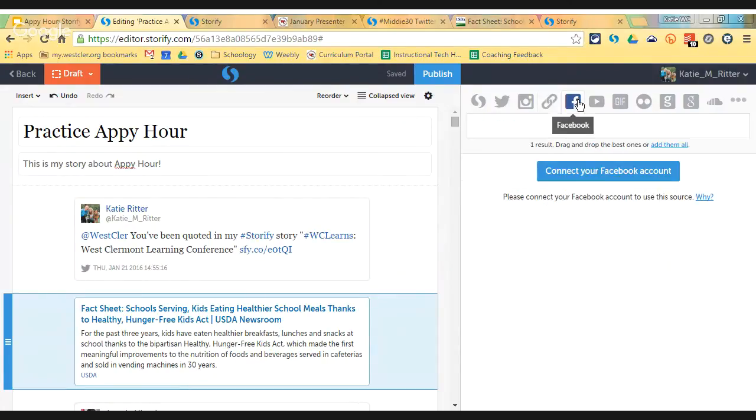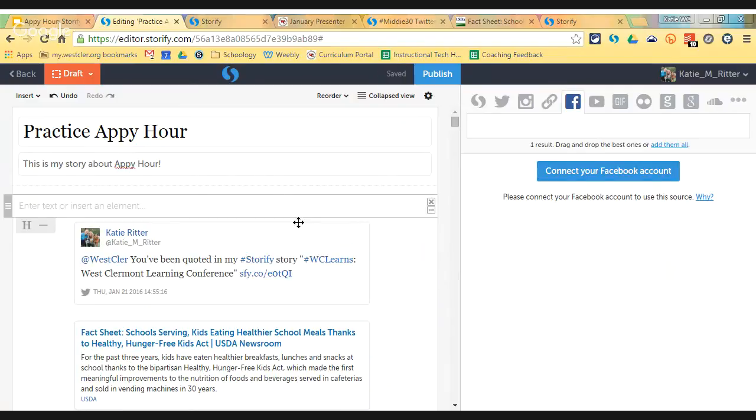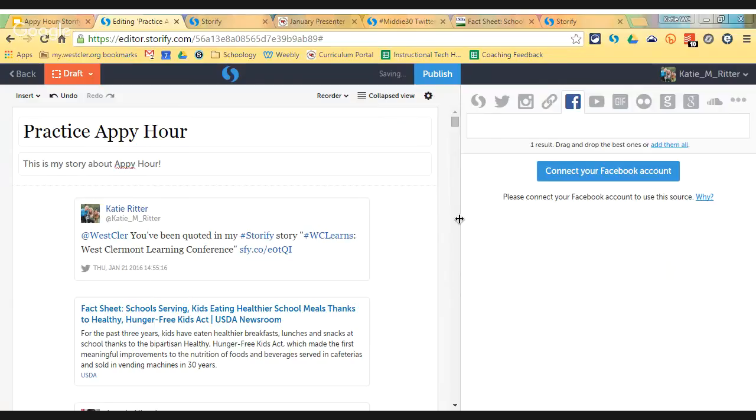So next, Facebook, like I said, probably going to be blocked. You would also have to have a Facebook account and connect it here to be able to find things and add them. In theory, you can also add individual comments from Facebook, individual Facebook posts, just like you can for the tweets.